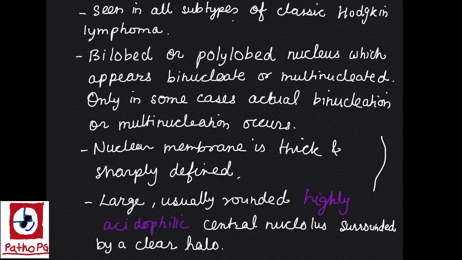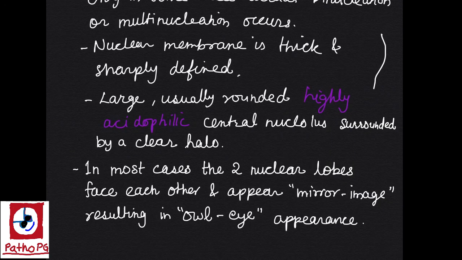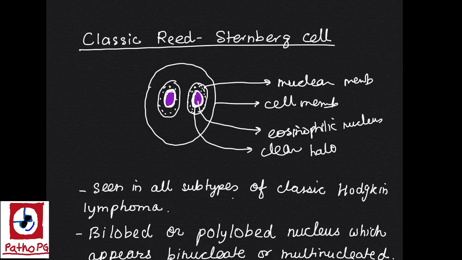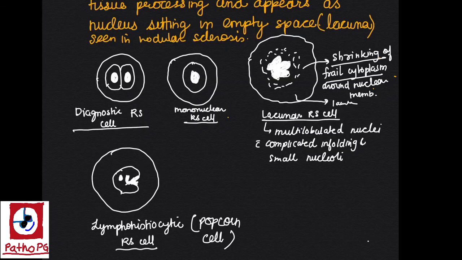In fact, it is lobation of the nucleus. The nuclear membrane is thick and sharply defined, and there is a nucleolus which is large, rounded and highly acidophilic, surrounded by a clear halo which gives an impression of an owl eye. The two nuclear lobes are mirror images of each other, which again gives the impression of owl eyes.